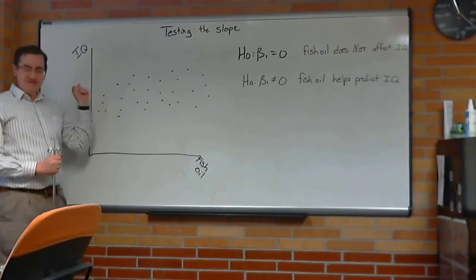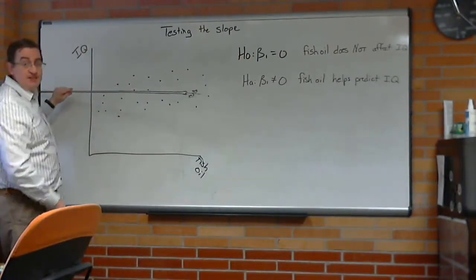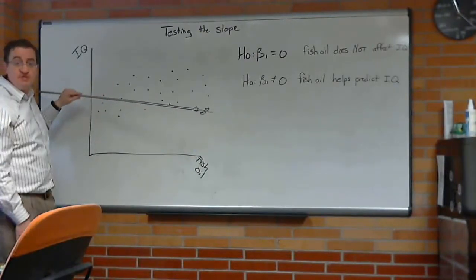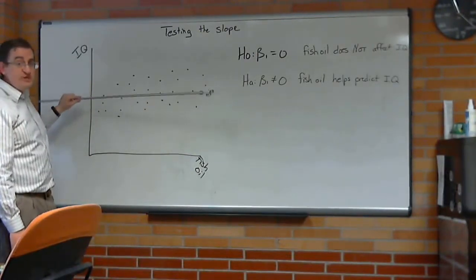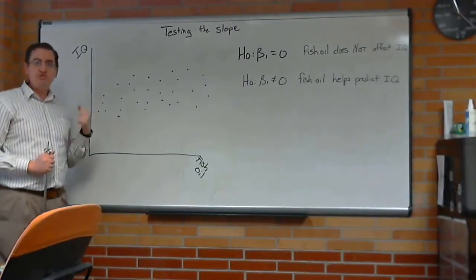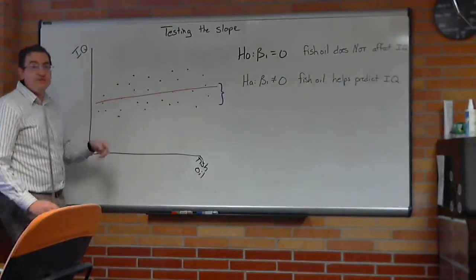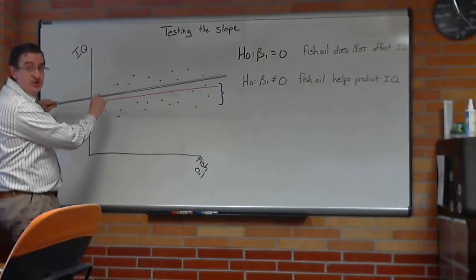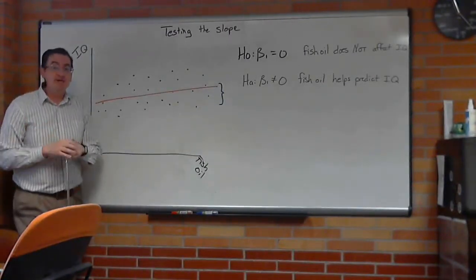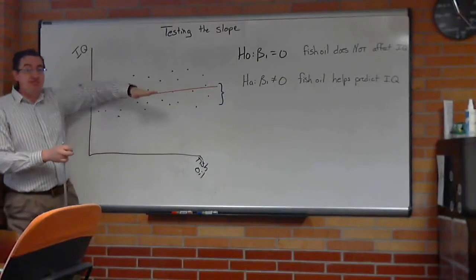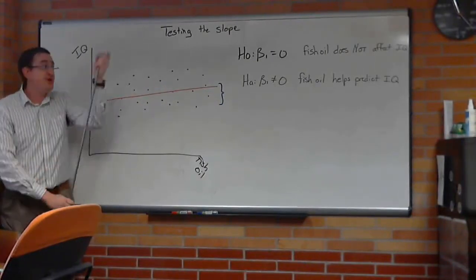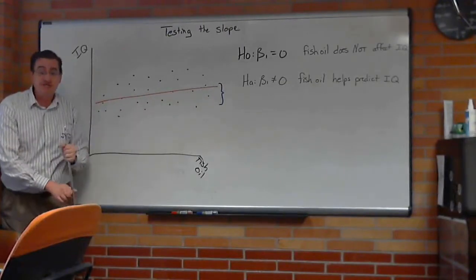When we look at the actual data, just by luck, the slope will be a little bit positive or a little bit negative based off randomly what data we get. So we're not going to get a slope of 0 from our data. But when we look at the regression line, the question is whether the error in this regression line could allow for it to be flat. So could a flat line be reasonable based off the strength of the slope and how much error we got in there?